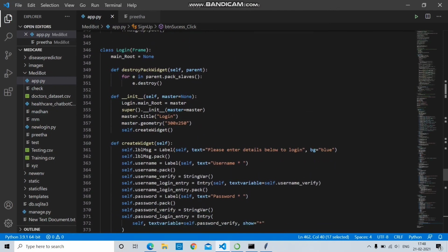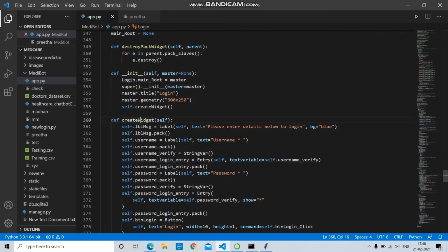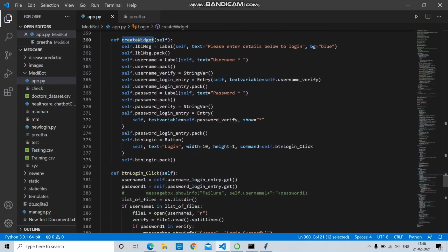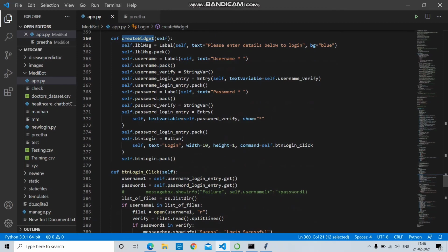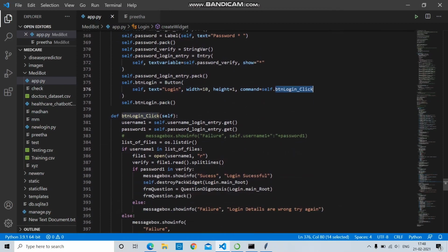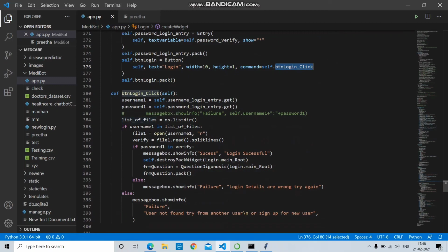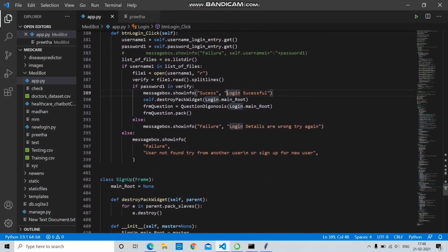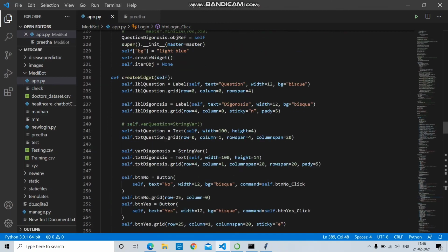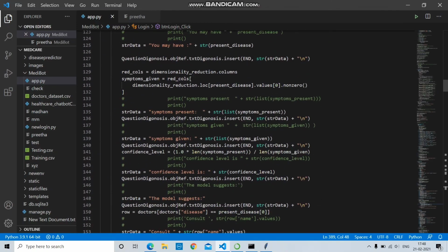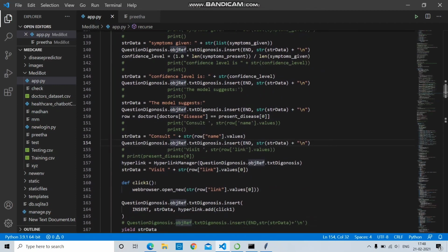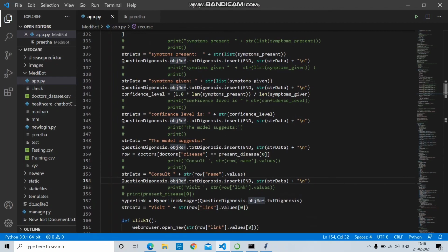Then for login, I have created a widget. That widget method contains the login form. When you click on login, it will call the button login click method. This function validates the user credentials. There it gets the user ID and password, then opens the text file and checks the data. Then the question diagnosis method will return the predicted disease based on the symptoms selected and suggest the doctor accordingly. Thus the working of the chatbot.